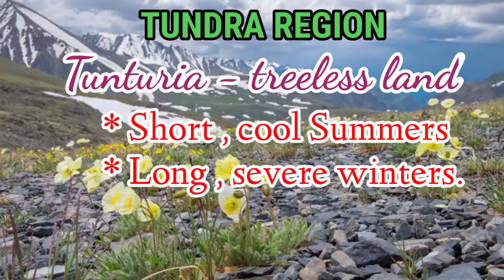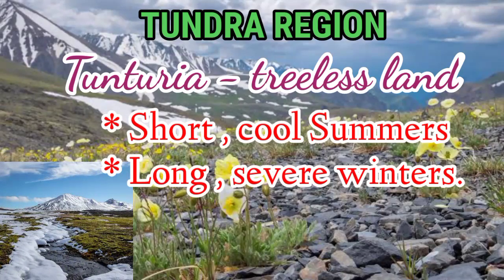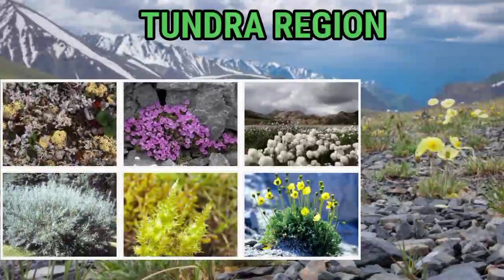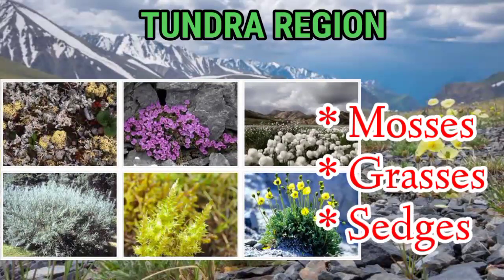It has short, cool summers and long, severe winters. The tundra has a permanently frozen sublayer of soil called permafrost. The plants like mosses, grasses and sedges are the plants grow in tundra region.